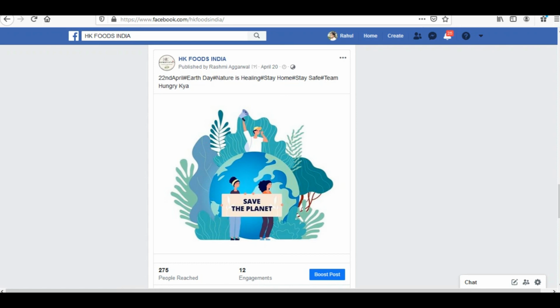So now you can upload different types of posts on your new Facebook page of your business, and you can stagger them across the timeline, which would give a very authentic feel to the audience, in a way that the Facebook page is an old one and you are continuously interacting with the audience.